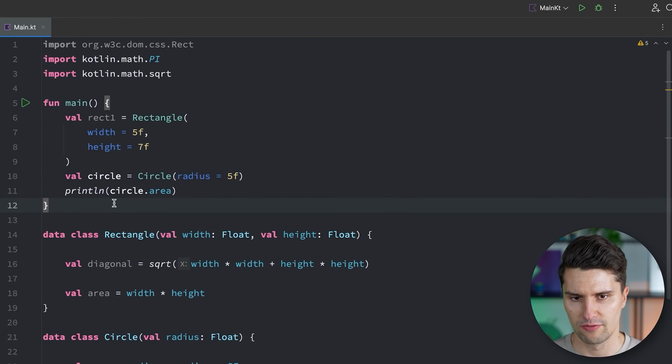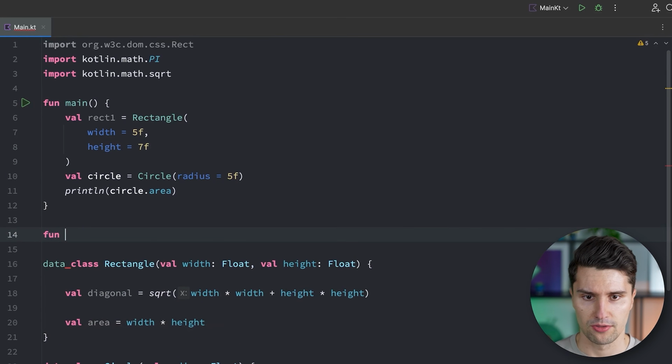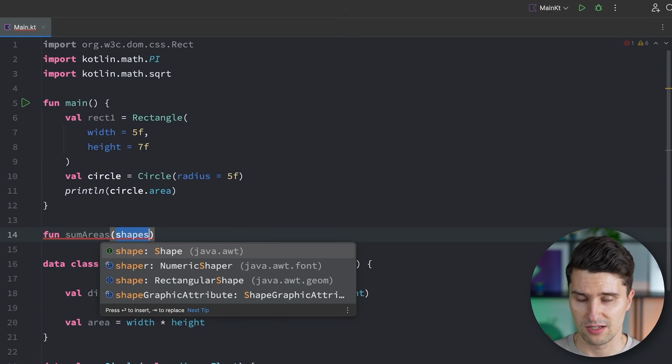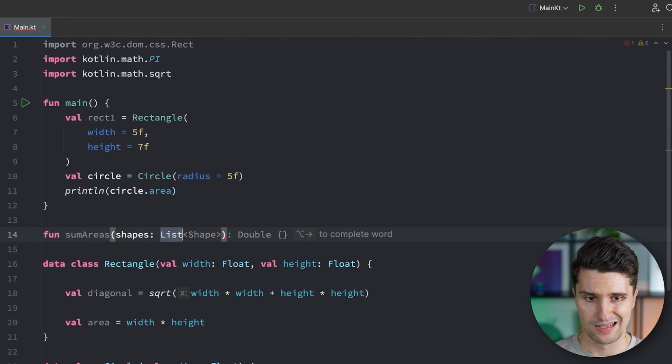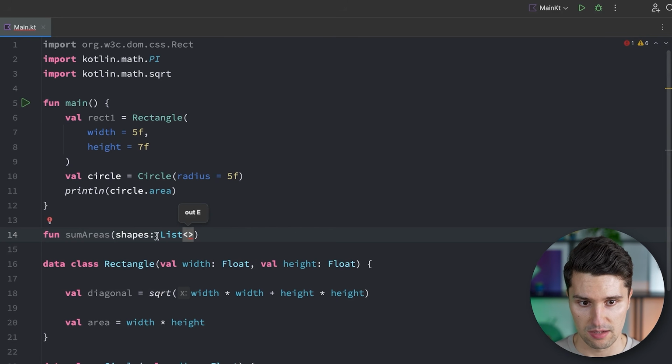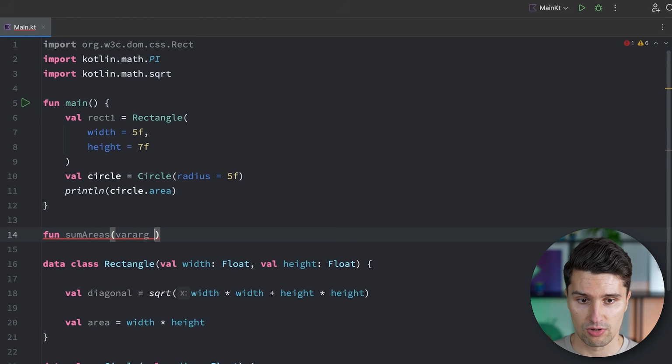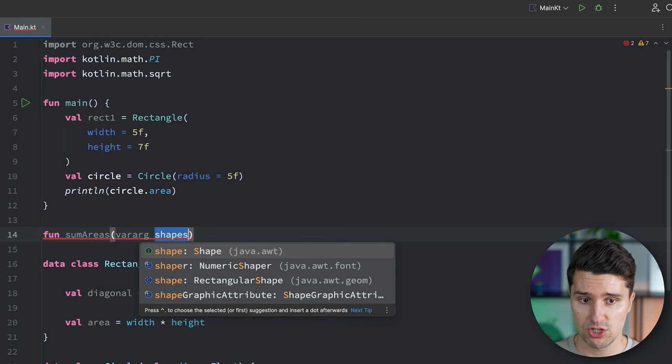Okay, but what if we now want to create a function that sums up the area of multiple shapes? So, sumAreas, let's just pass a list of shapes. And we make this a List of, that is how we declare the list type, and here this now takes in the actual type of elements that we have in this list. Alternatively, we could also make use of the vararg notation that you've seen before. So we can pass a variable number of arguments for the shapes.